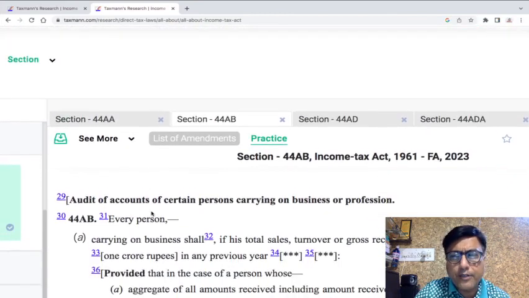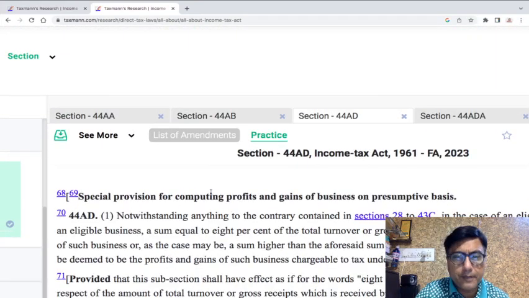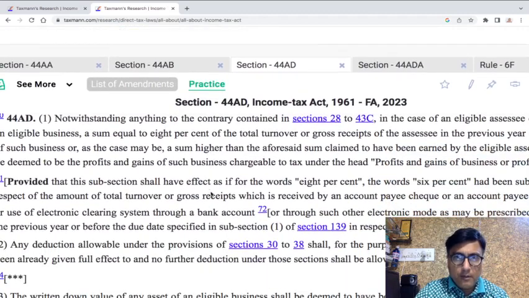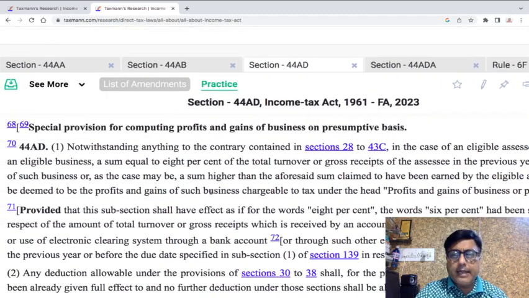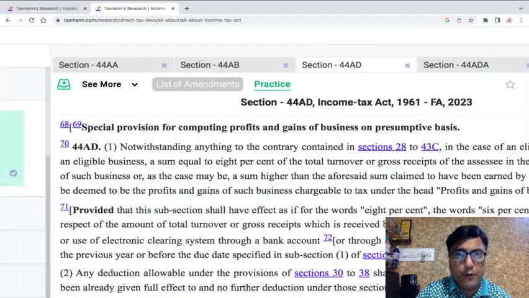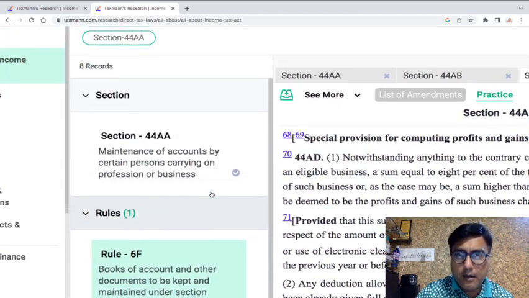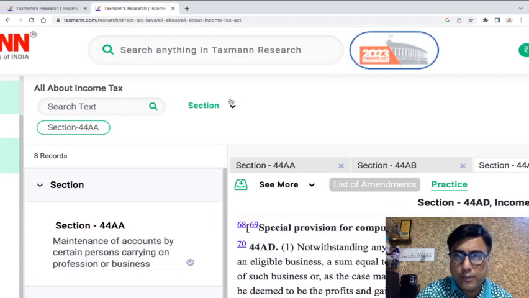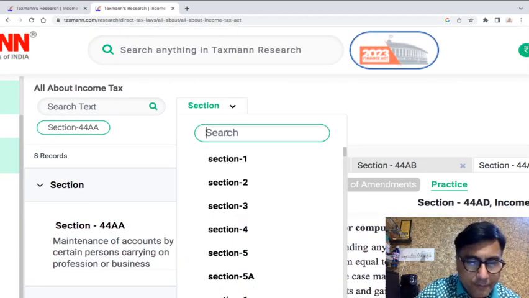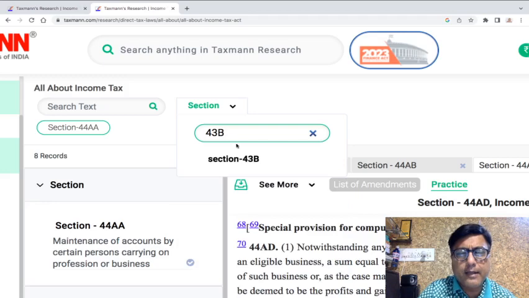Let me take you to section 44AD first. Now, notwithstanding anything contained in sections 28 to 43C, meaning thereby section 43B, section 44AD is overruling sections 28 to 43C. Now the question that comes is whether 43B is also overruled by 44AD. Now if we look at section 43B, the language of section 43B goes this way. One needs to compare this language as well.